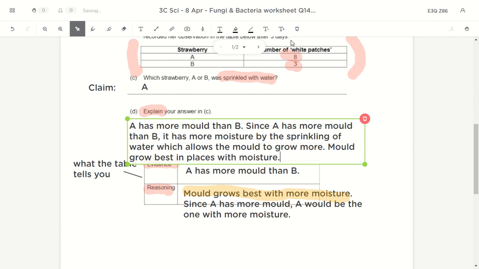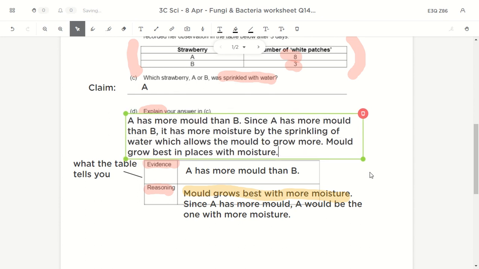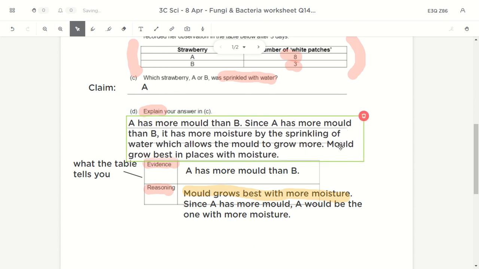Alright, so it's a bit long because I want to be very detailed, so I'm going to put here, I have to copy. Right, so as you copy, maybe you want to hear what I say. So I know it is A. The table tells me that A has more mold than B, and we know that mold grows best with moisture. And so since A has more mold, A will be the one with more moisture.